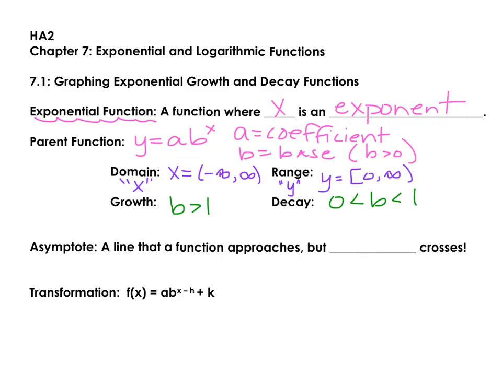The last thing I want to focus on before we start sketching our graphs is something called an asymptote. A-S-Y-M-P-T-O-T-E. It's really a word. Asymptote is a line that a function approaches but never crosses. And we're going to use a dashed line to represent this.